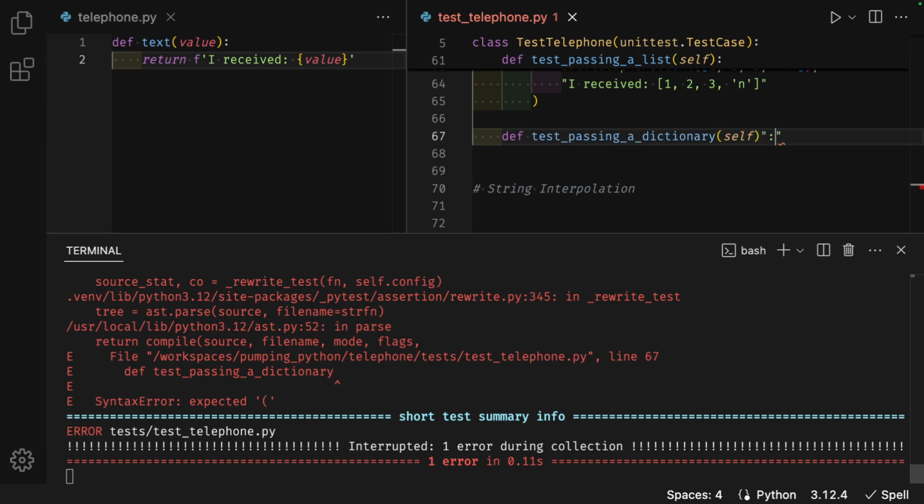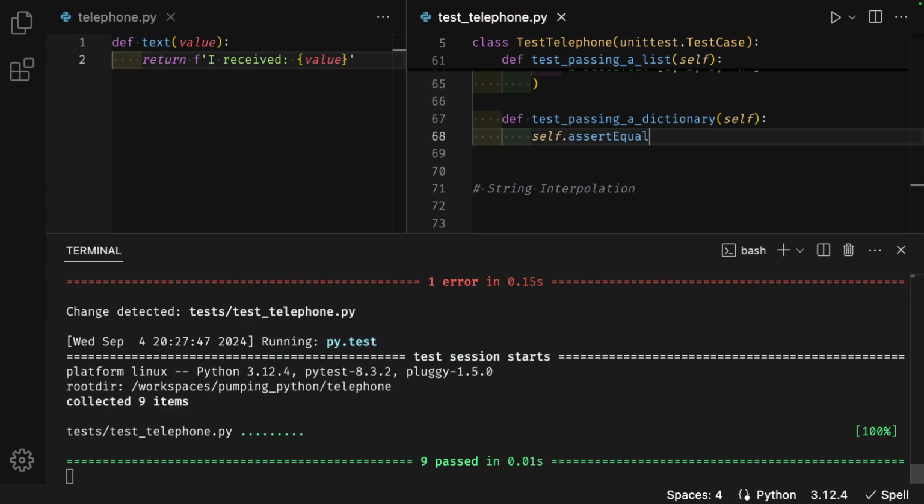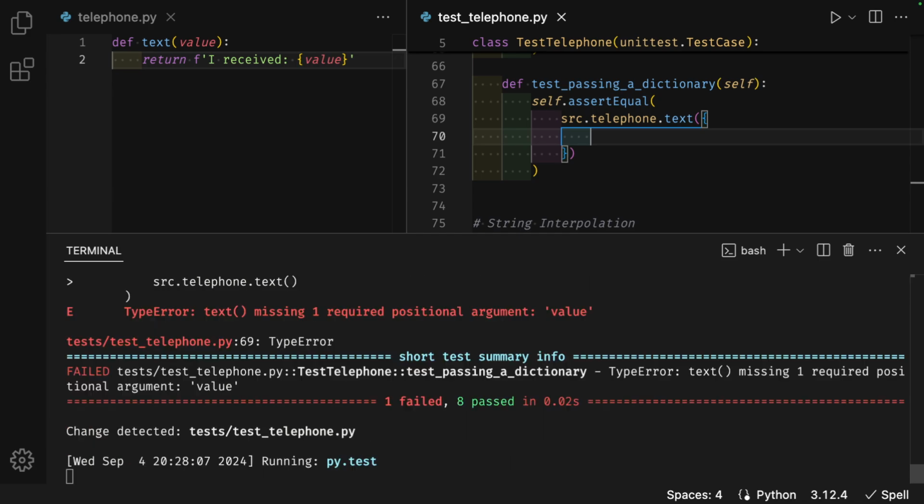Parentheses self, a colon at the end. Enter after the colon, self.assertEqual, parentheses, enter, source.telephone.text, parentheses, curly braces, enter in between them.